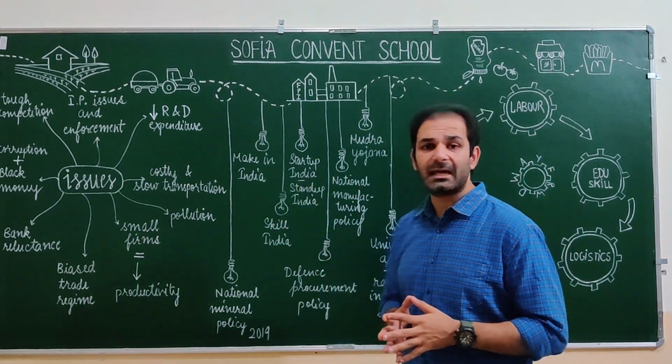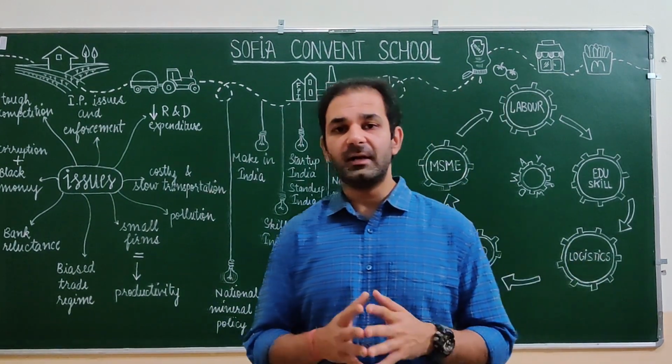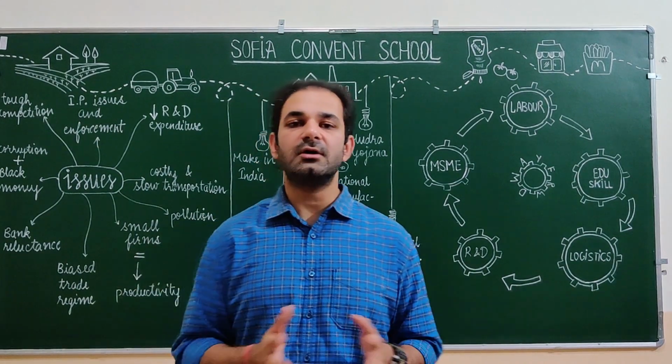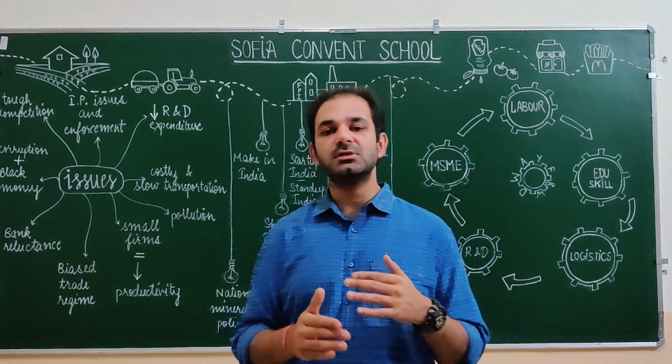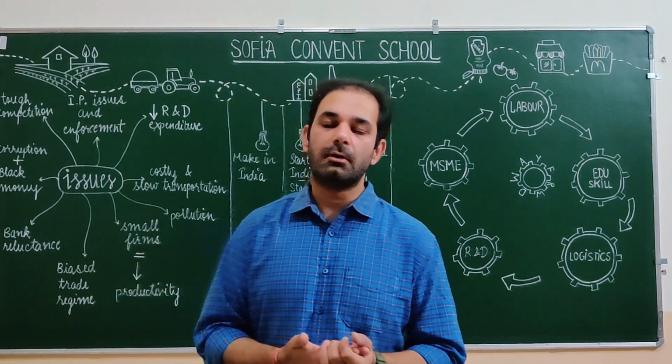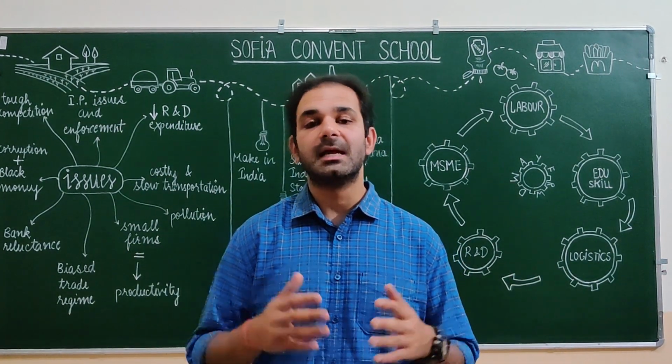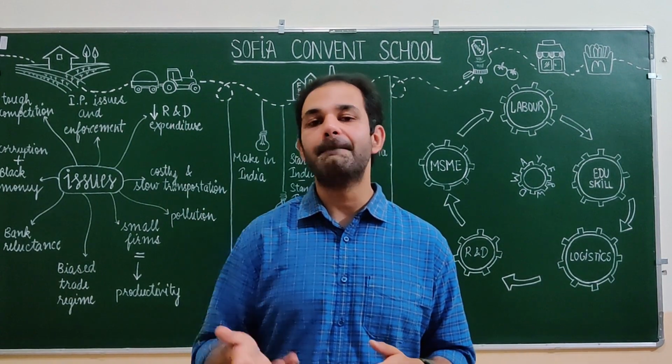Second one is corruption and black money. As we all know, for industrial units to be set up, we need all sorts of licenses and all sorts of permissions from the government to establish a particular industry. And with all those permissions, black money and corruption is rampant.